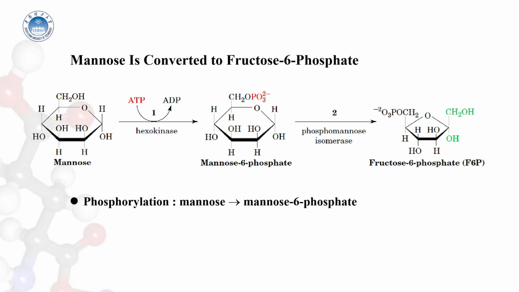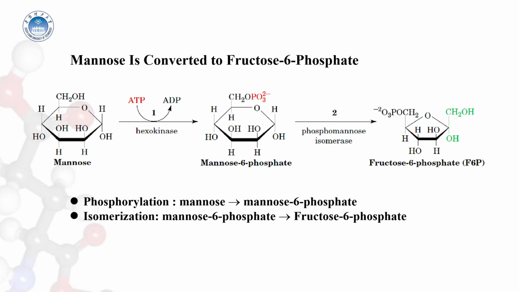Hexokinase recognizes mannose and converts it to mannose 6-phosphate. Phosphomannose isomerase then converts this aldose to the glycolytic intermediate fructose 6-phosphate.